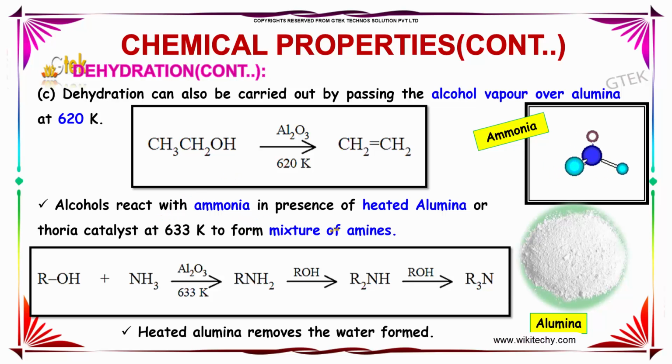Alcohols react with ammonia in the presence of heated alumina or thoria catalyst at 633 Kelvin to form a mixture of amines. Amines are nothing but derivatives of NH3. Here, ROH reacts with ammonia at 633 Kelvin in the presence of Al2O3 to form amines. On further addition of alcohol, we obtain R2NH, which is a secondary amine, and on further addition of alcohol, we obtain a tertiary amine. Heated alumina removes the water completely here.